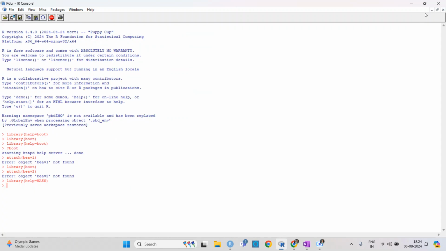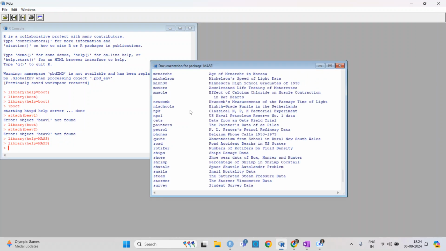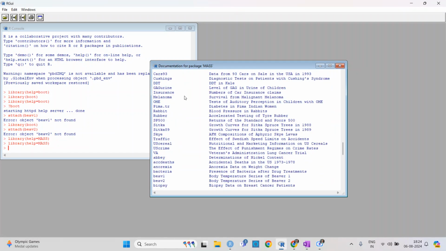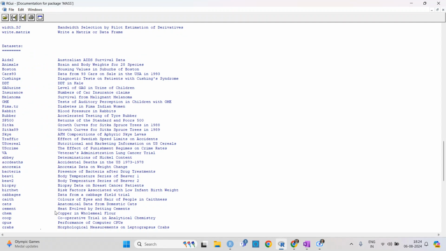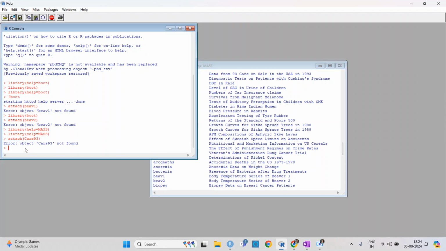Now you need to attach that data set. Firstly we will see again what data sets are available here, and then let's say I want to take the data set for the cars. Cars93. So I need to attach this Cars93 here. Okay, sorry.